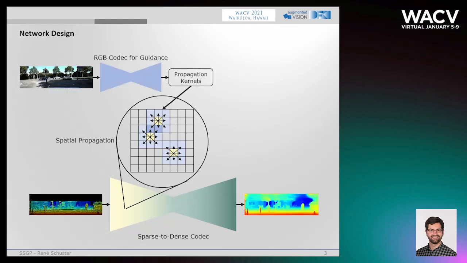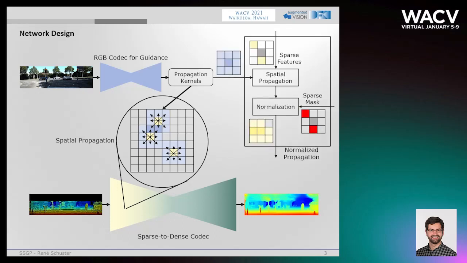Additionally, image guidance is implemented by predicting spatially varying propagation kernels based on the image, since the image contains the important information of the scene, like the geometry and interpolation boundaries. Compared to previous work, we predict a single set of shared propagation kernels for all feature channels, which reduces the computational complexity and the memory footprint of our model a lot.